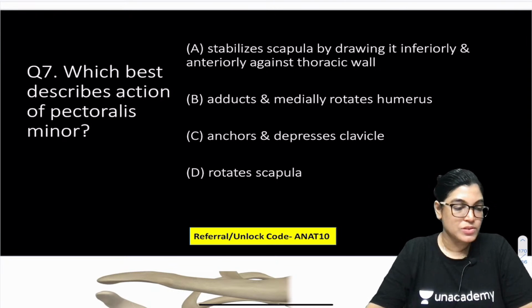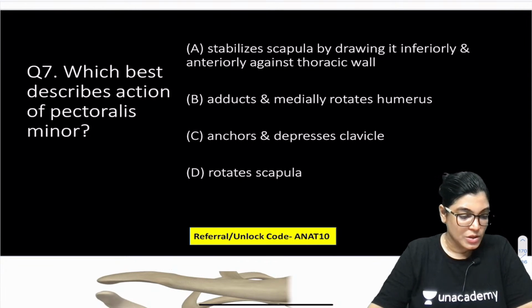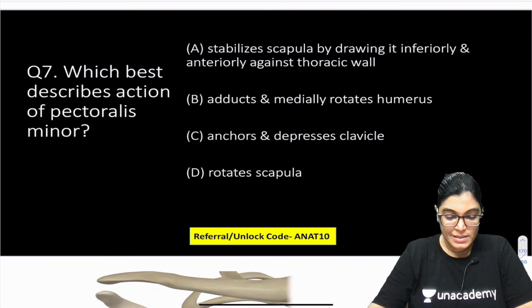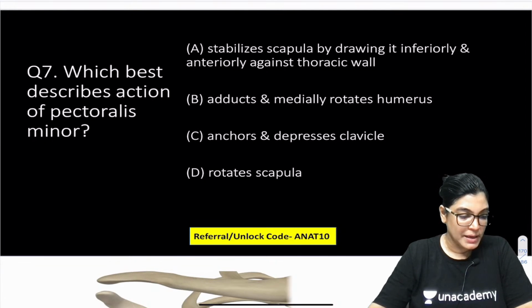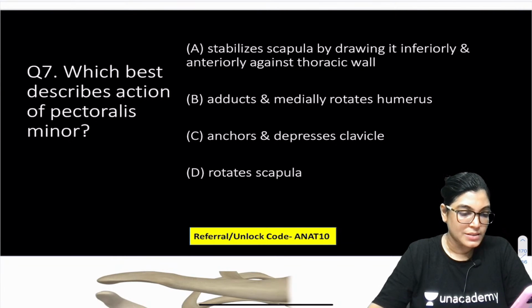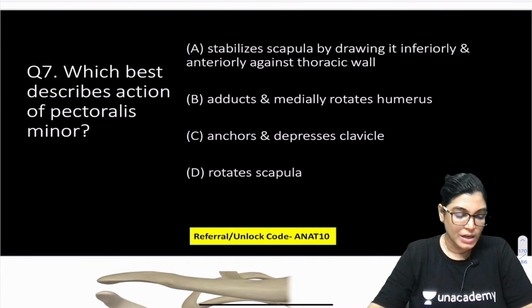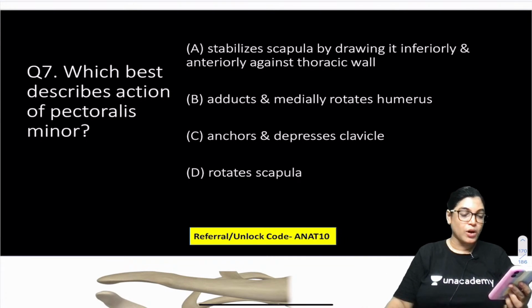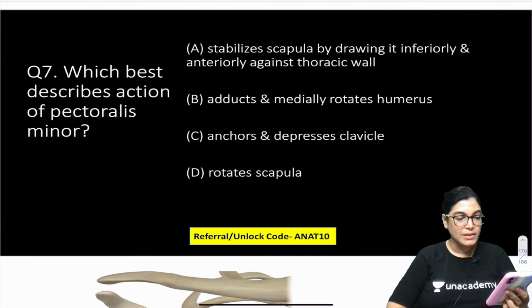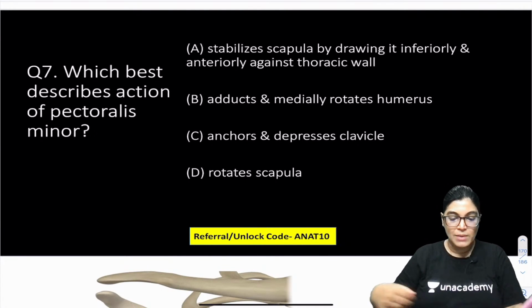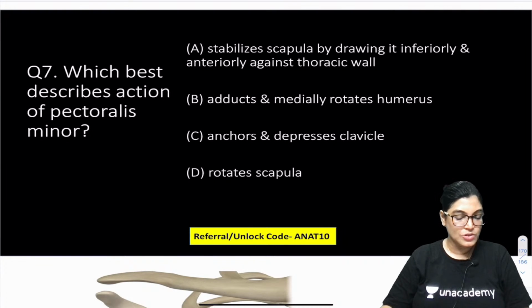Absolutely right, Aditya Singh. Now give me the answer of this MCQ. So yes, I am getting B from Sam. Sam is telling B, adducts and medially rotates. Pooja is telling B, Dawn is telling B, Shweta Burma is telling A, and roll number 140 is telling A. Helps in protraction is one of it. So, I am talking about the 4 options which I have given. You have to mark the most correct among those. Raja Ram is also telling A.